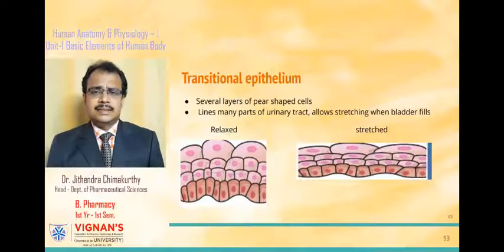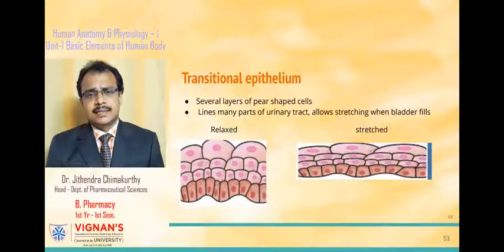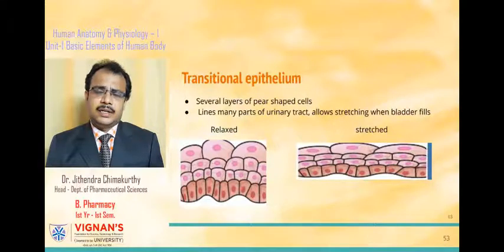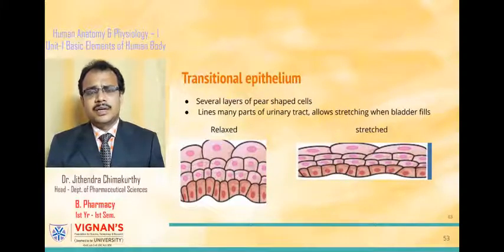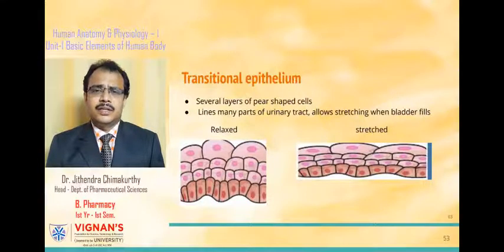Whereas in the transitional epithelium, all the cells are of equal size and they are pear-shaped in appearance. These line several parts of the urinary tract and also the urinary bladder, and this allows stretching of the tissues whenever there is a need for extension, such as stretching of the urinary bladder when it is filled with urine.